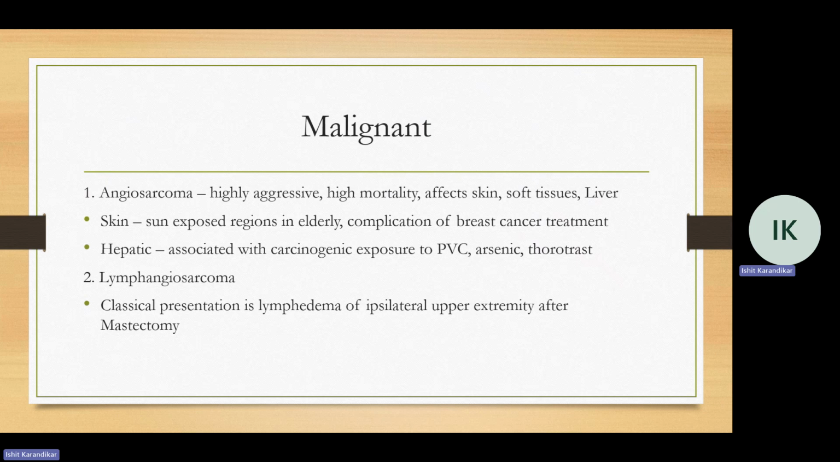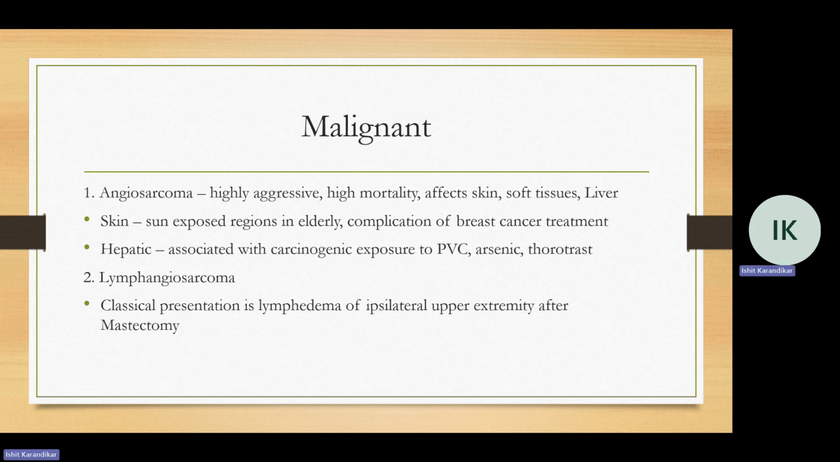Skin involvement is commonly in the elderly in sun-exposed regions, or could also occur as a complication of breast cancer treatment. Hepatic angiosarcoma, on the other hand, this is very important to remember, associated with carcinogenic exposure to PVC, arsenic. You can also mention Thorotrast, which is a radioactive contrast agent, which is not really used anymore.